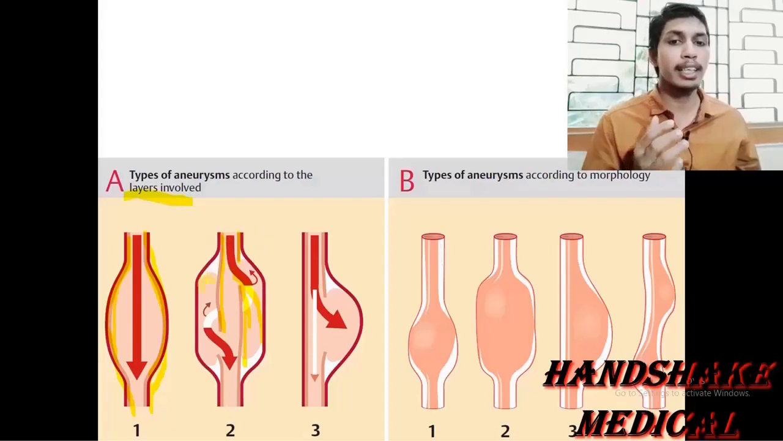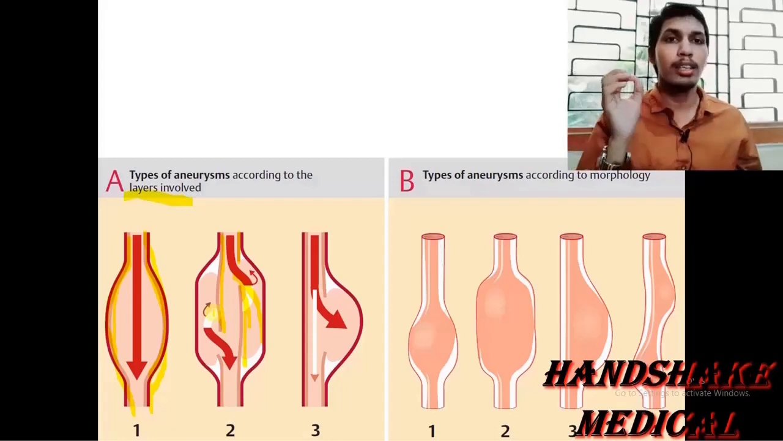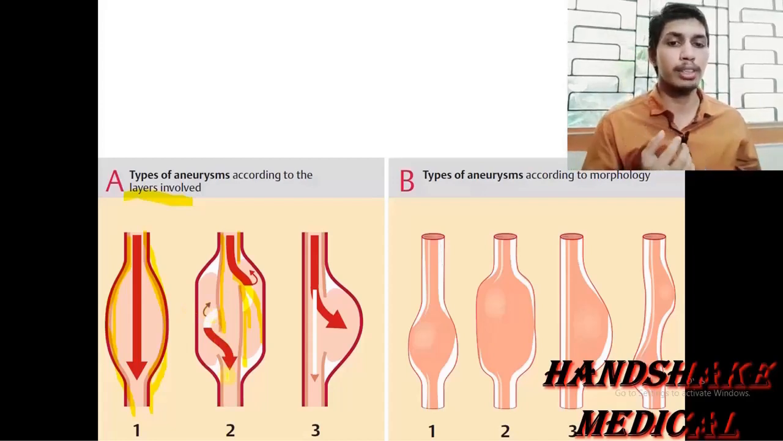Actually, this dissecting aneurysm is an old term. We now use the latest term, aortic dissection, instead of dissecting aneurysm, because in the dissecting aneurysm there is no presence of aortic dilation. So we have changed the old term, dissecting aneurysm, and replaced it with the new term, aortic dissection. So we have discussed this type also.